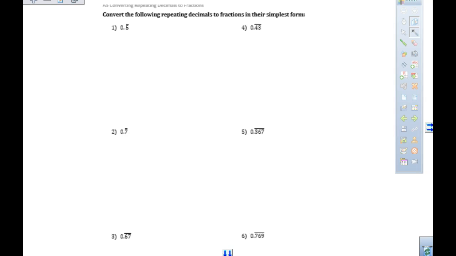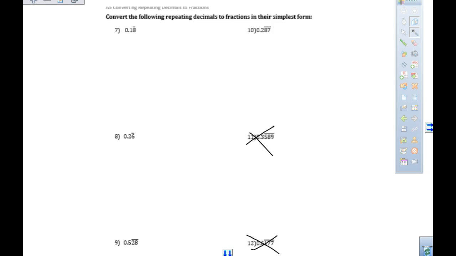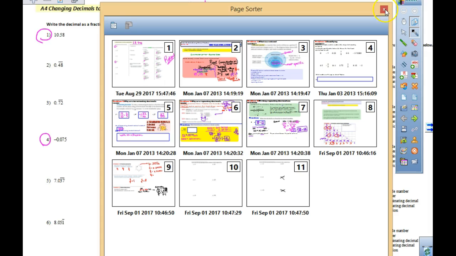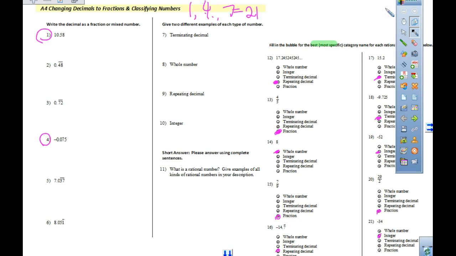Okay, so what else do you have to do besides this page is back at the beginning of our lesson on here. We need to do now number 2 and number 3, and I think just 2 and 3. Okay? Just 2 and 3 back on that one. So, should we do 2 and 3 first and then you can do the rest of A5? Let's at least do 2 together.